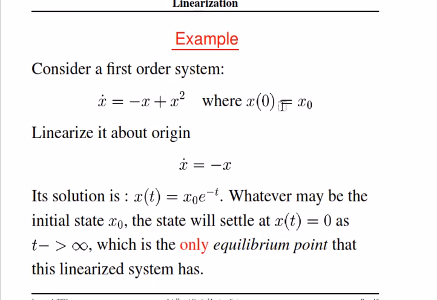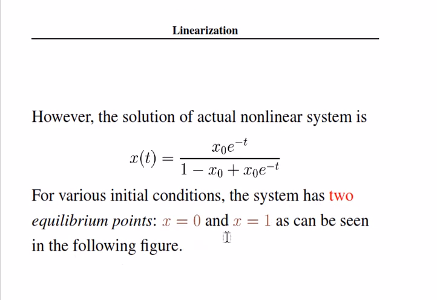Example. x dot equal to minus x minus e to the power minus t, with initial x equal to 0, and the only state x equal to 0 is the only equilibrium point that the linear system has.